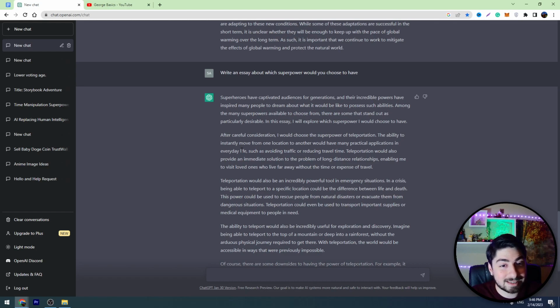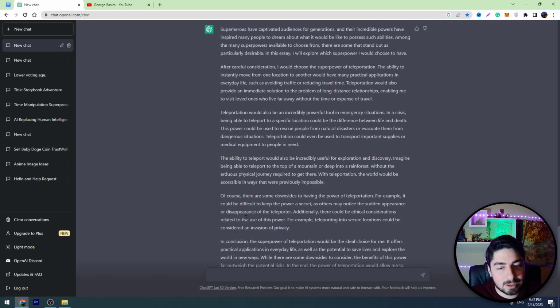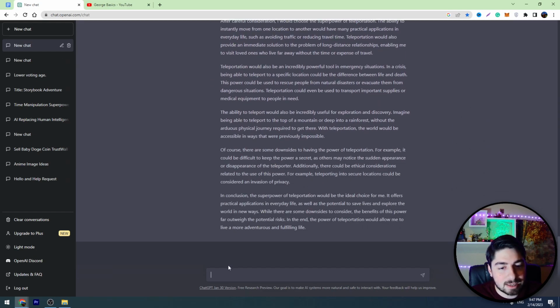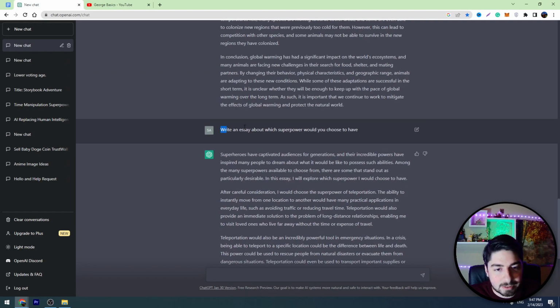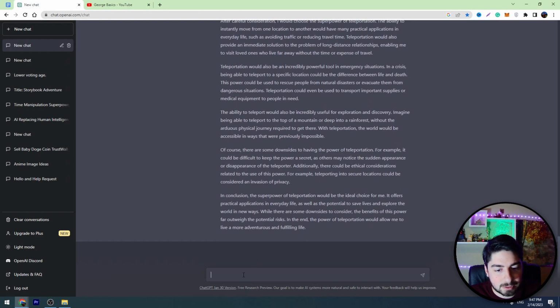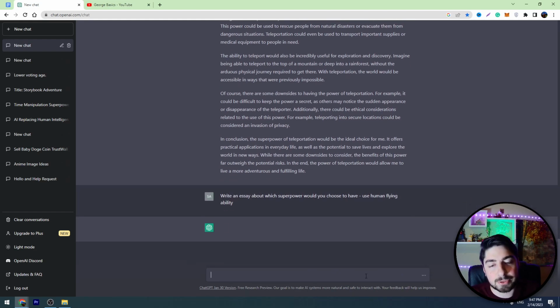But if you are not lazy, you can ask ChatGPT to use some ability and it will write an essay about this ability. So for example, we can do the simple thing. Let's copy this prompt and let's type this command: dash use human flying ability, and let's see the result.